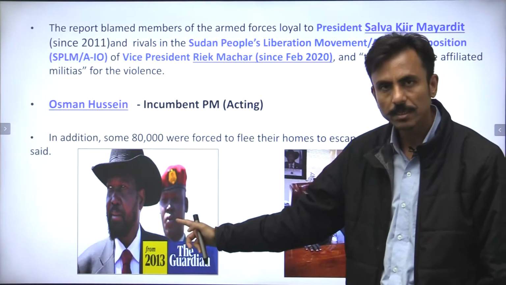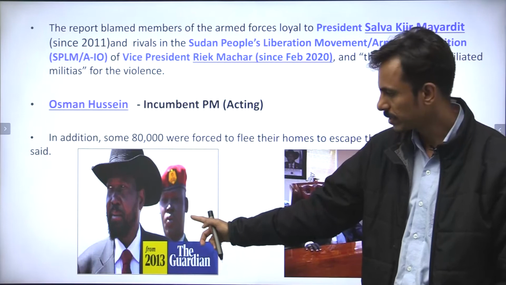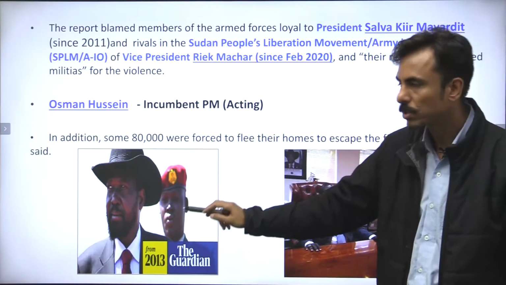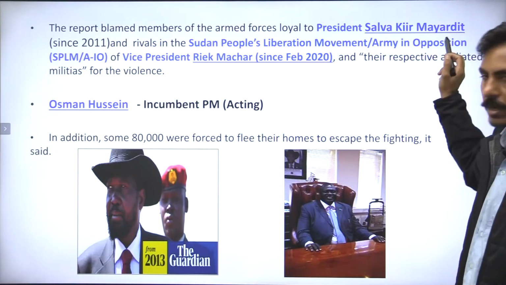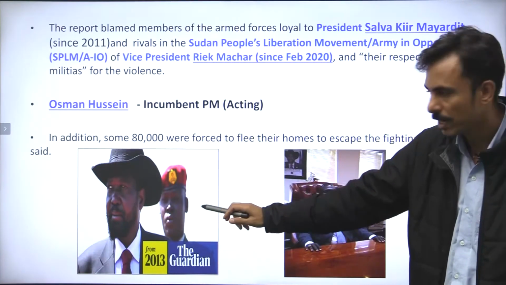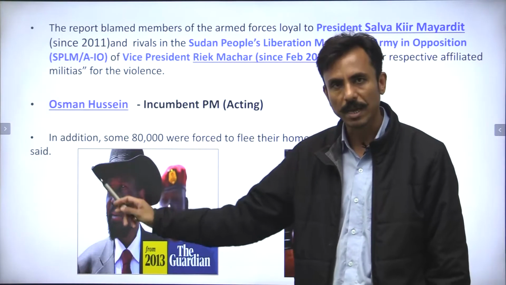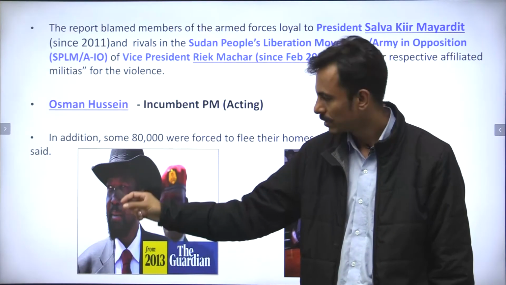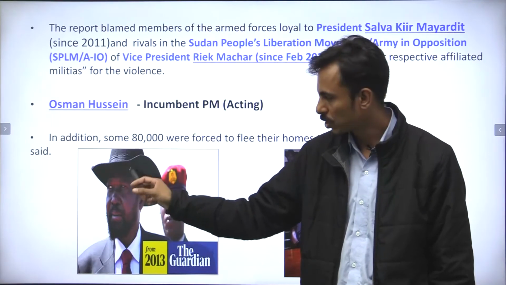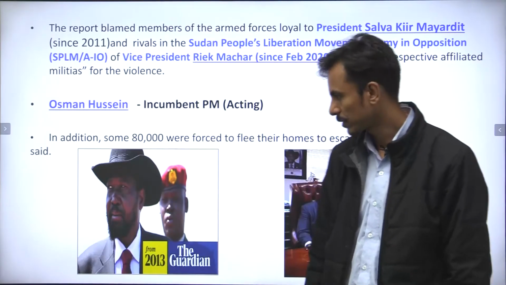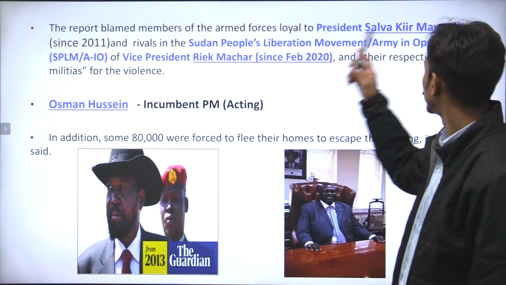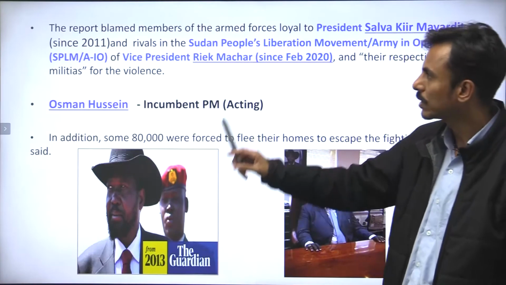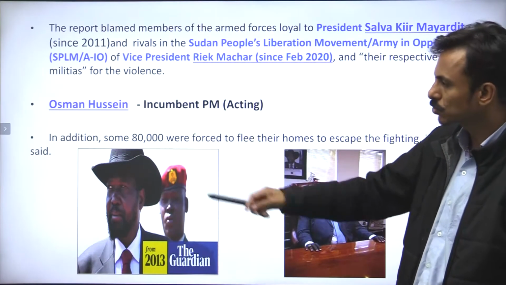And he's the president of South Sudan since 2011, right? I repeat again, the president of South Sudan is Salva Kiir Mayardit, right? So he wears this round cap, and guys, this was gifted by the previous American president George W. Bush Jr., right? Salva Kiir Mayardit is the president of South Sudan, and has been in office since 2011,